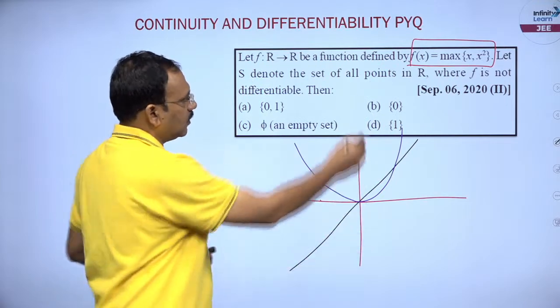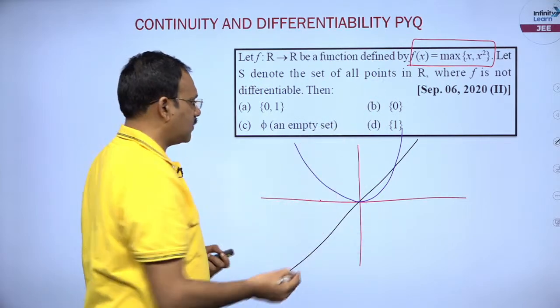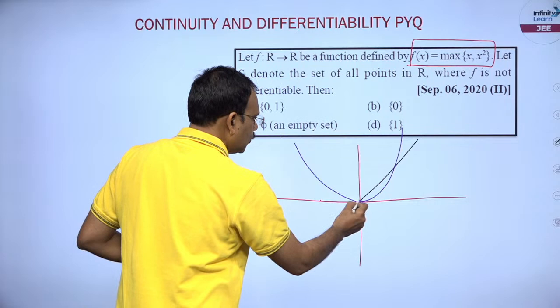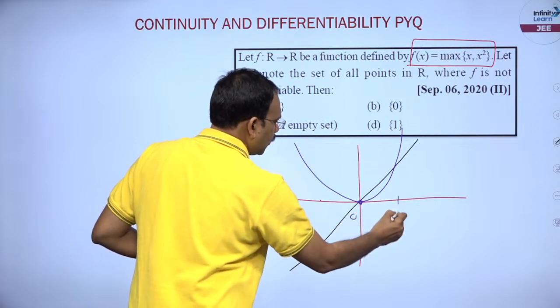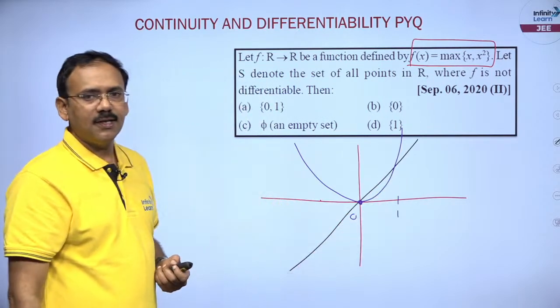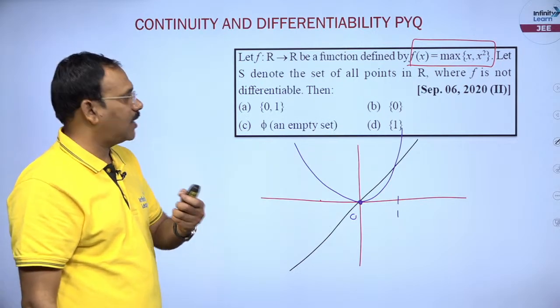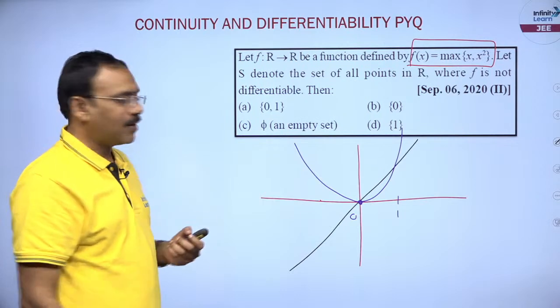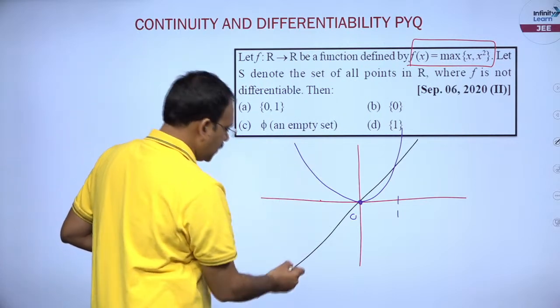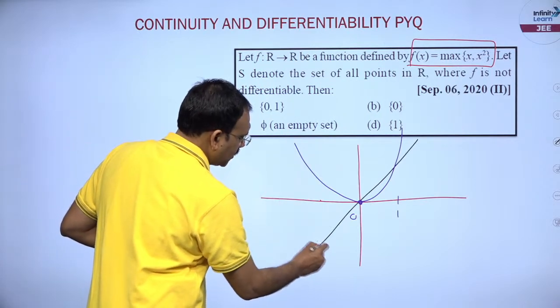x is equal to x square is possible when x is equal to 0 and x is equal to 1. In these two cases I have to take the maximum, the upper part.